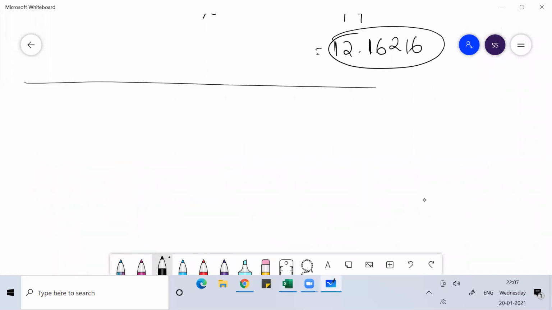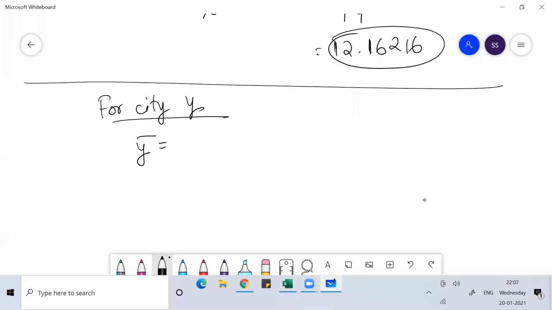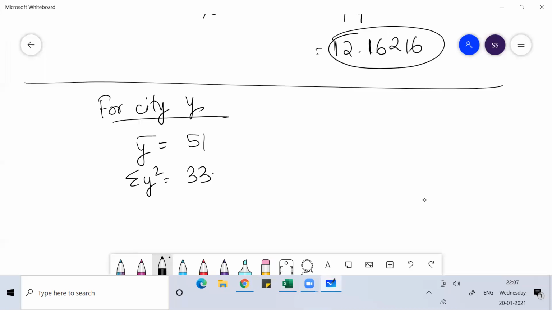for city y, the mean value of y is how much? Mean value of y is 51. Okay, sum of y square is 33048, n is 10.